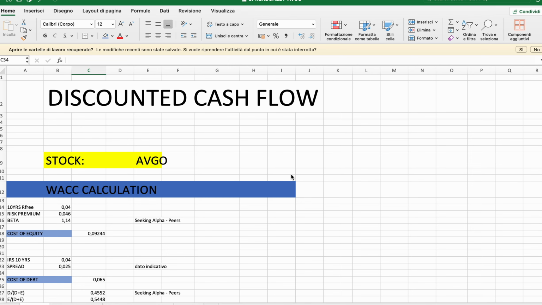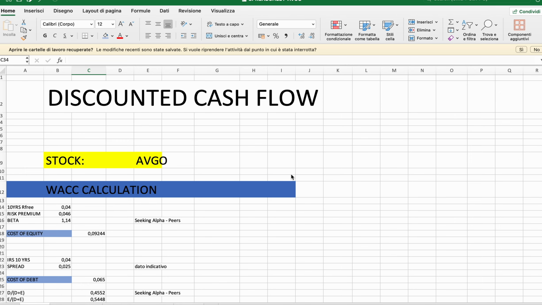As a reference, I've taken the interest rate swap for the next 10 years, because I've run the DCF on the expected growth of the free cash flows for the next 10 years, and then I've calculated the terminal value. I wanted to use a good reference for the next 10 years, and the interest rate swap is around 4%, which I think is a good reference.